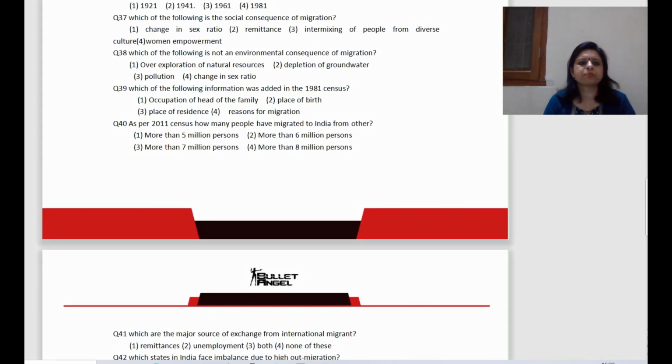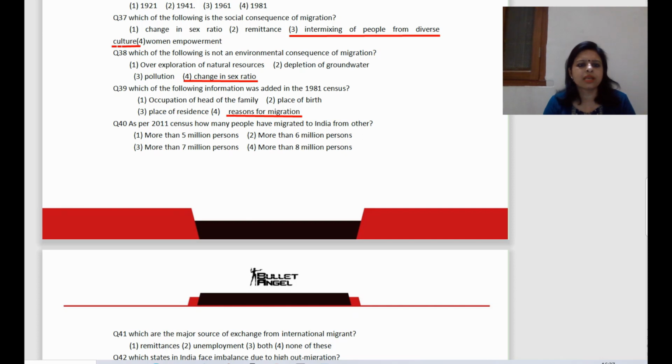Yes, next question. Which of the following is a social consequence of migration? The right answer is intermixing of people from diverse cultures. Now next question. Which of the following is not an environmental consequence of migration? The right answer is change in sex ratio. Now next question. Which of the following information was added in the 1981 census? The right answer is reason for migration.